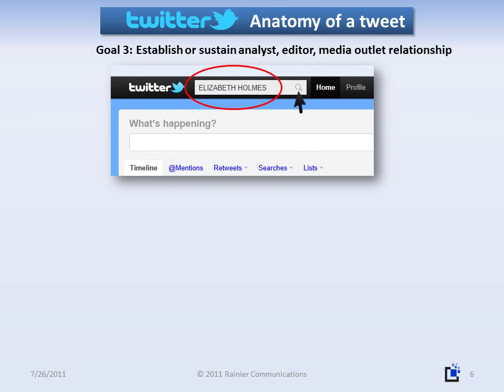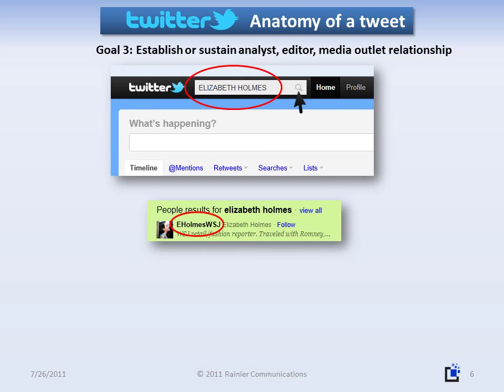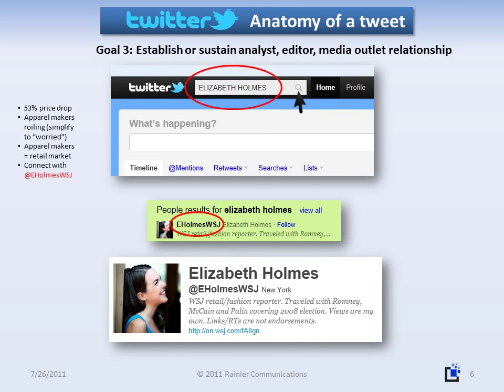And when we perform a Twitter search on Elizabeth Holmes, we not only find her Twitter name, but we find that her description is pure gold from a PR perspective. Wall Street Journal retail reporter. Bingo! Someone we definitely want to engage with for Profitect. And we add her Twitter name to our thought list.